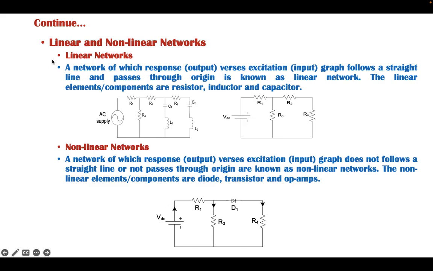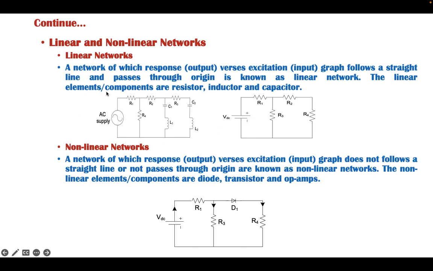Now, another classification is linear and non-linear networks. A linear network is one in which the response versus excitation graph follows a straight line and passes through the origin, whereas a non-linear network is one in which the response versus excitation graph doesn't follow a straight line or doesn't pass through the origin.